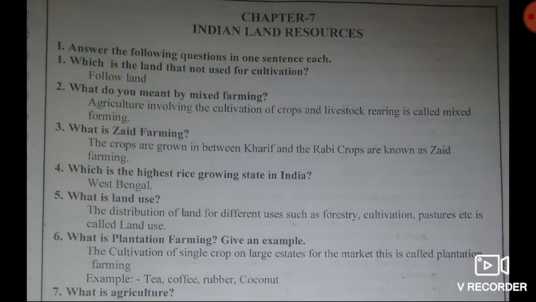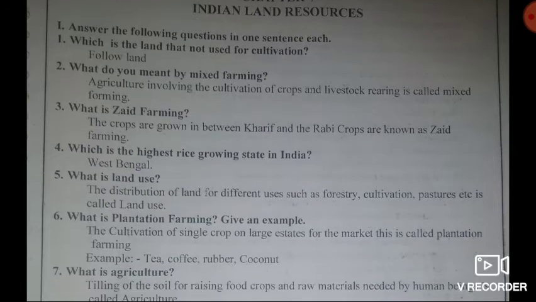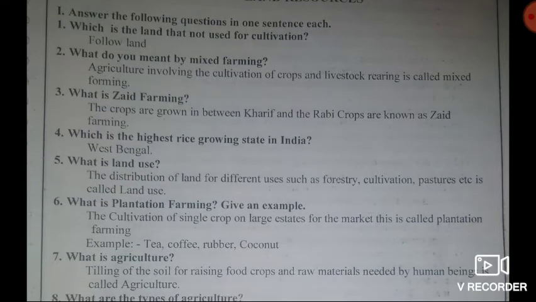The first main, answer the following questions in one sentence each. The first question: which is the land that is not used for cultivation? Answer, fallow land. Second question, what do you mean by mixed farming?